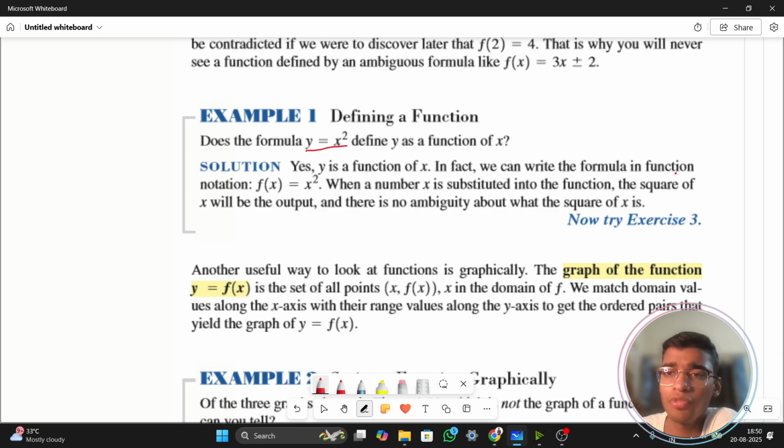In fact, we can write the formula in function notation: f(x) equals x squared. You know that y equals f(x) and y is already equal to x squared. So y equals f(x) equals x squared. It is simple notation. For every value of x, you are getting some value of y.